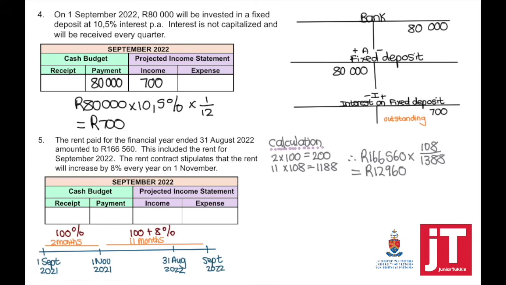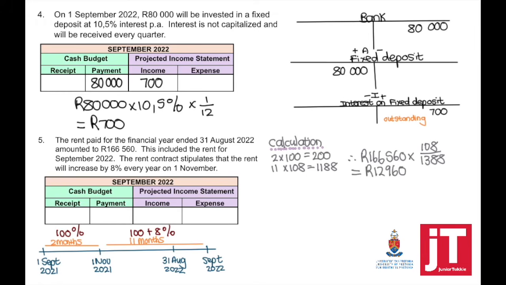So I want to know what is the monthly rent after the increase. So to find that out, we're going to say the total rent paid, times 108 divided by 1,388. So if we add those two together, it equals 1,388. So this provides us with the rent after the increase.